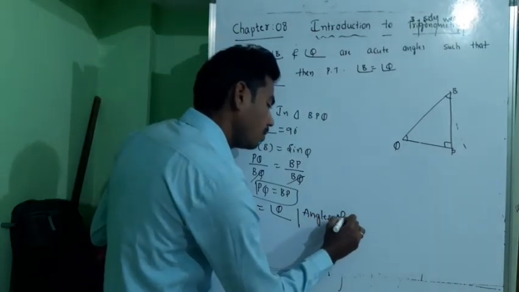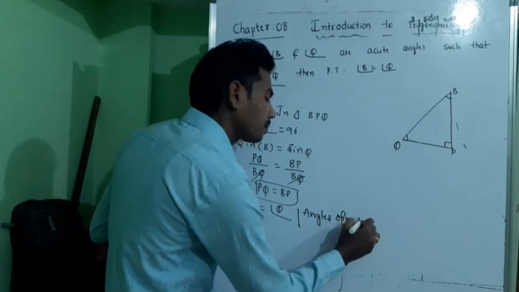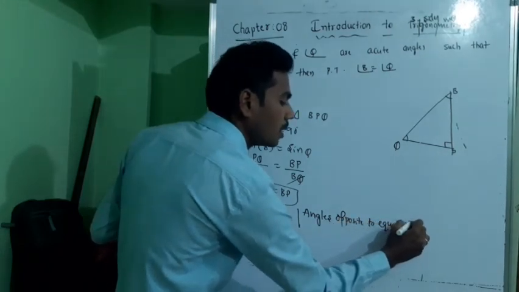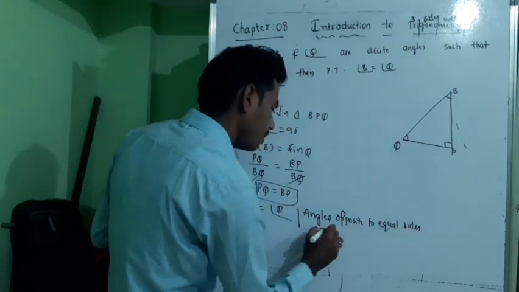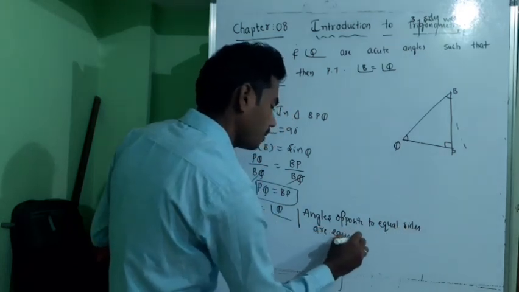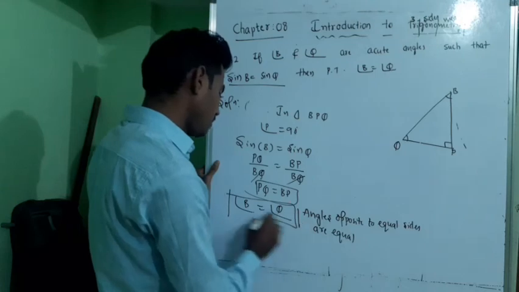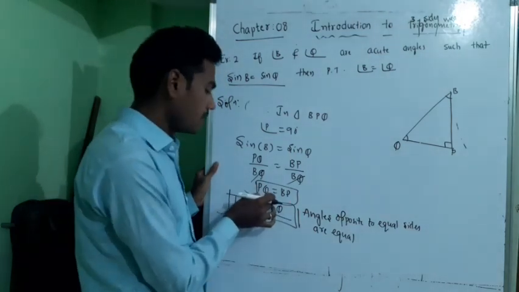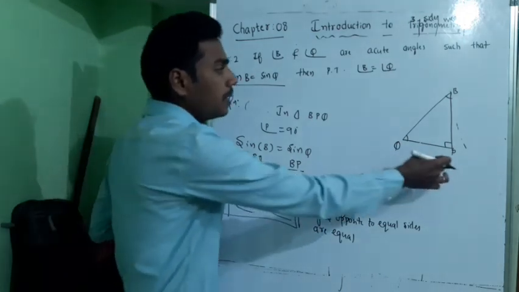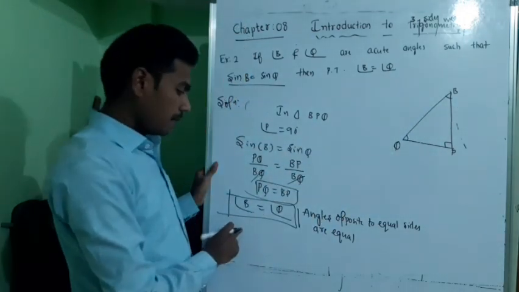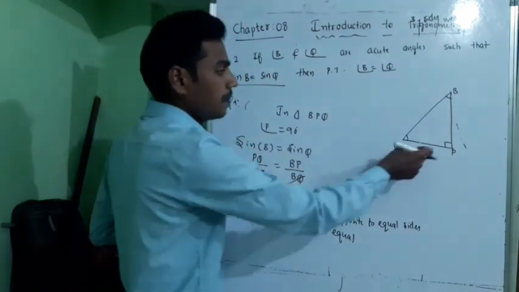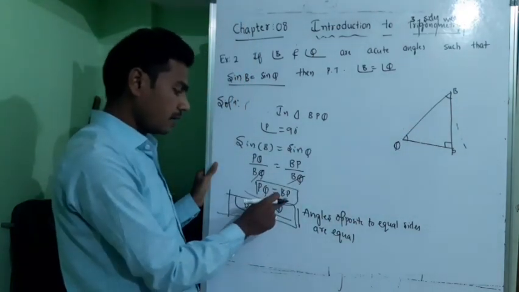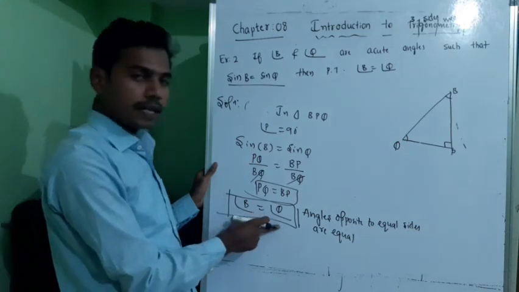Angles opposite to equal sides are equal. For PQ, the angle opposite to it is B. For BP, Q is the angle opposite. Since these two sides are equal, the angles opposite to those two sides will be equal.